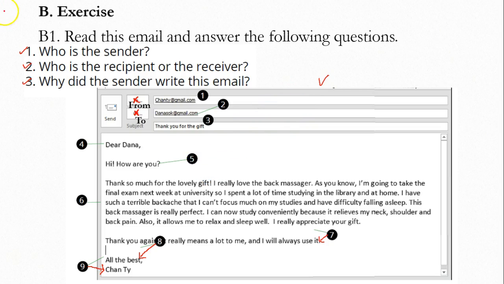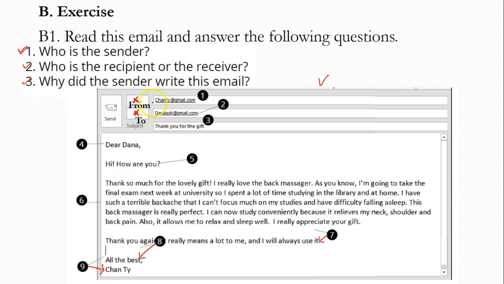Okay, so now let's check the answer. Number 1, who is the sender? If you read the email, you can see the word from here, right? From is from someone who writes this email to another person. This is an email address, chanti@gmail.com. So this is the email of the sender.